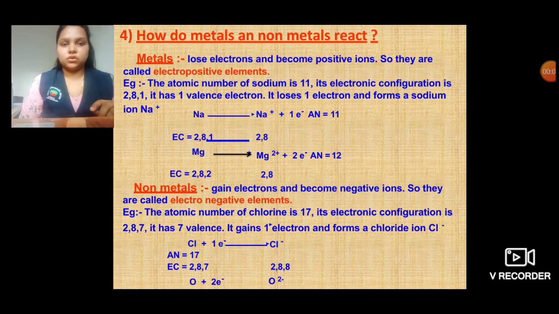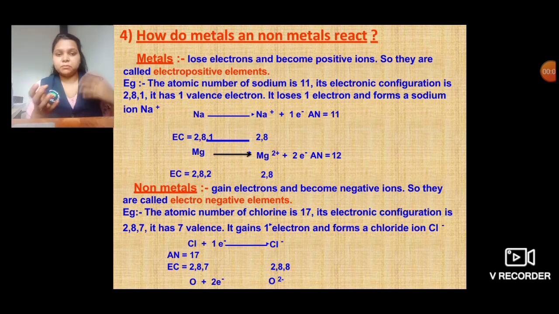Yes, dear students, so as we saw in the video how the reaction took place between sodium and chlorine, let us go in brief regarding the same. When a metal loses an electron, it becomes positive, so they are called electropositive elements. And when a non-metal takes an electron from somebody, or gains an electron, it becomes a negative ion, and they are called electronegative ions. Take the electropositive element sodium. Sodium's electronic configuration is 2:8:1, so it has one valence electron in the outermost orbit.